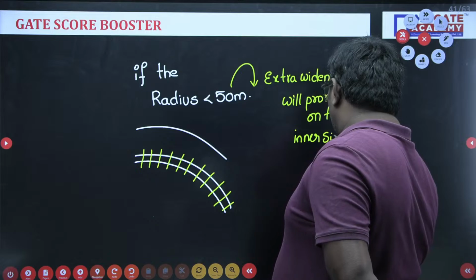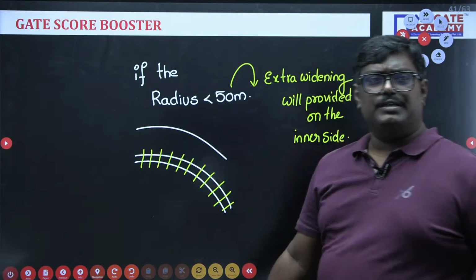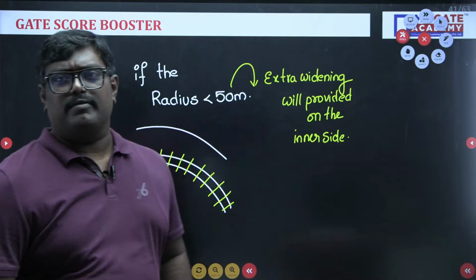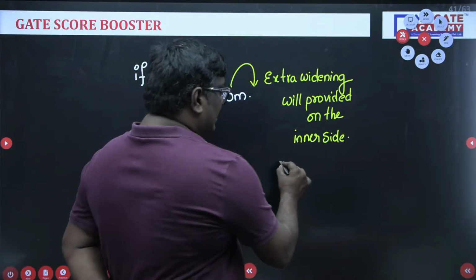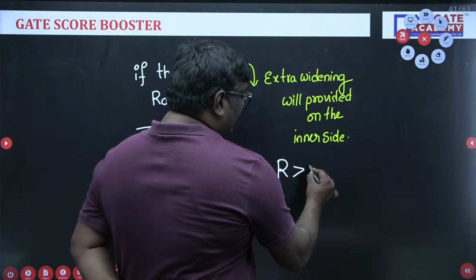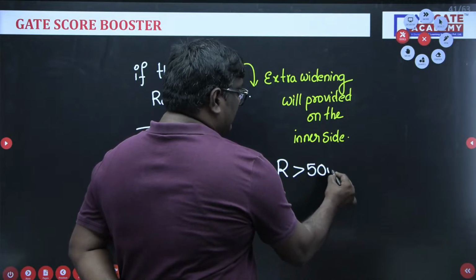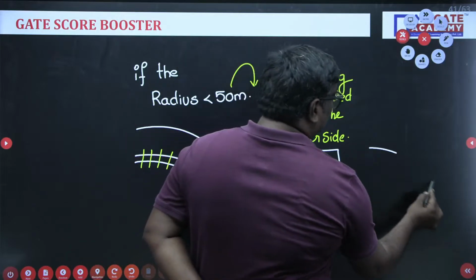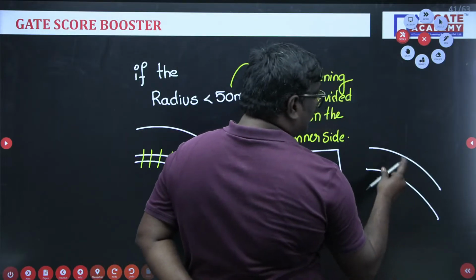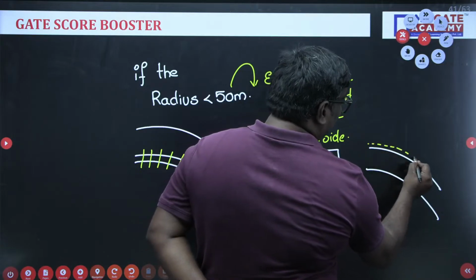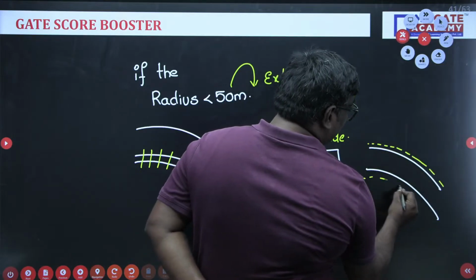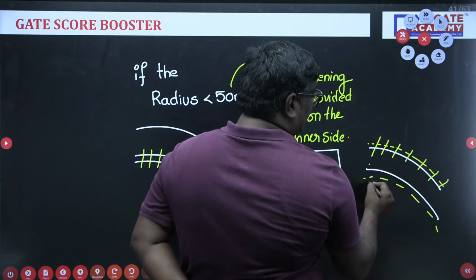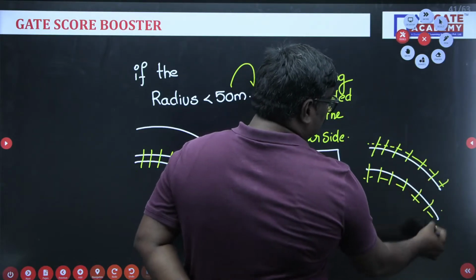If the radius is greater than 50 meter, the extra widening is provided on both sides.